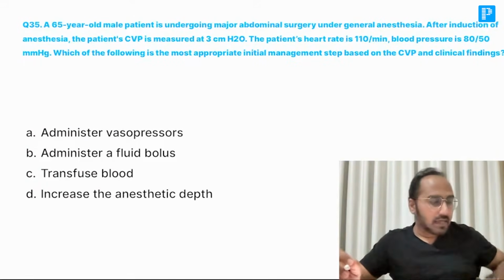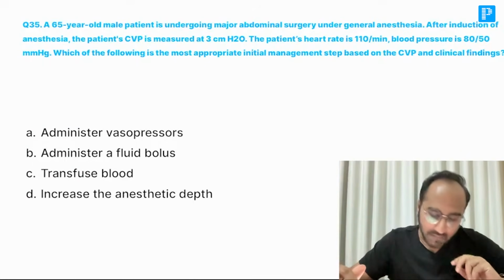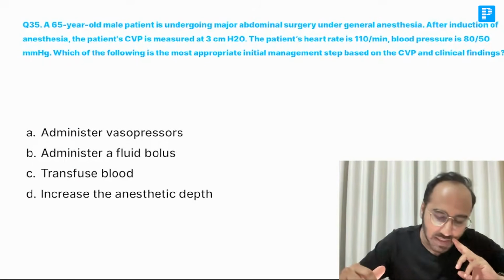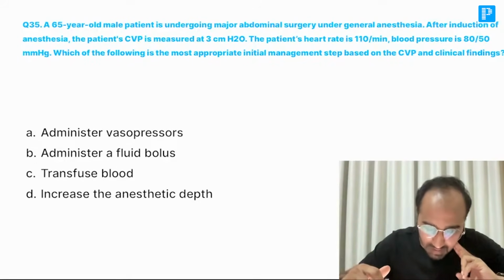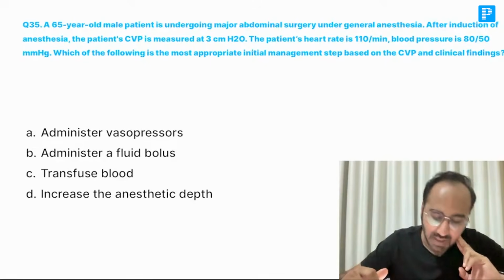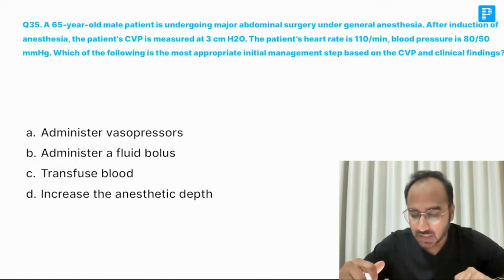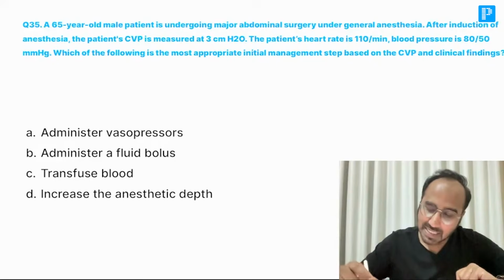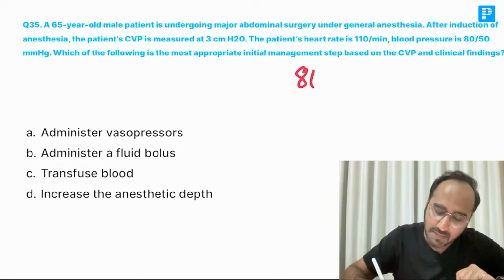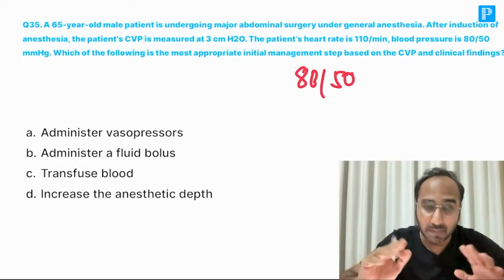Anyways. Next, a 65-year-old male is undergoing a major abdominal surgery, and after induction, the patient's CVP is around 3 centimeters of water. The patient's heart rate is 110, blood pressure is 80/50. Which of the following is most appropriate initial management step based on CVP and clinical findings? Now guys, for this, what we need to do? The patient is having a blood pressure of 80/50. You have just started and he's posted for major abdominal surgery.